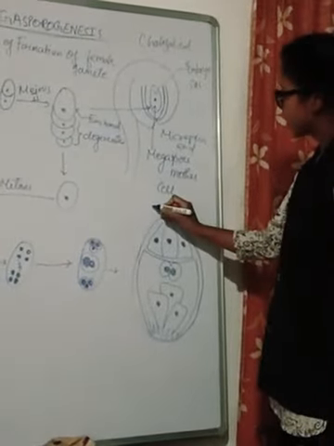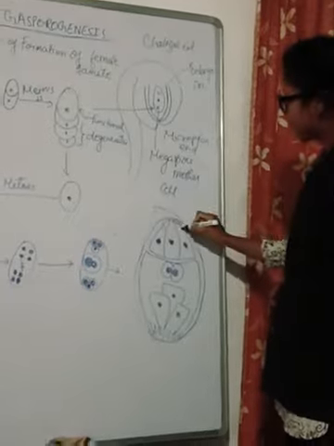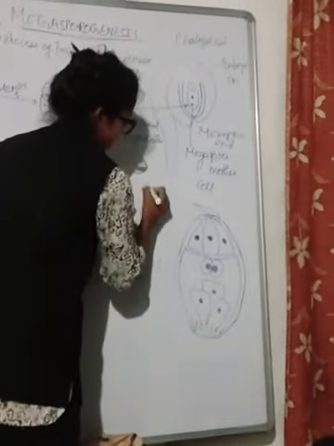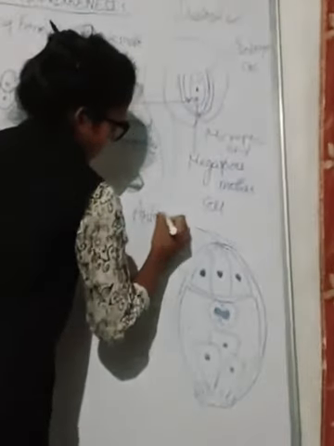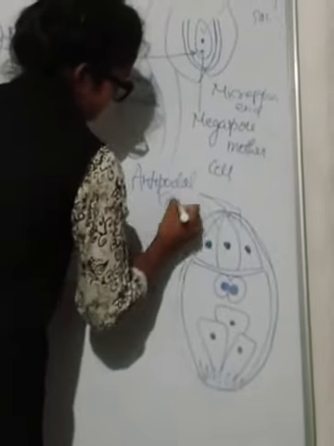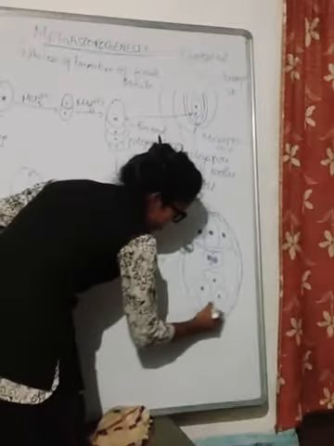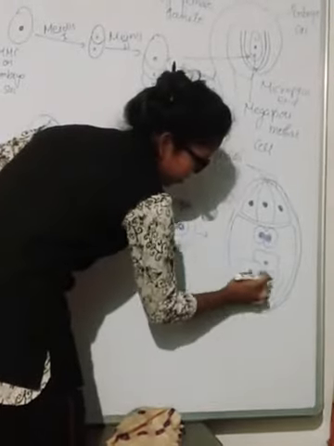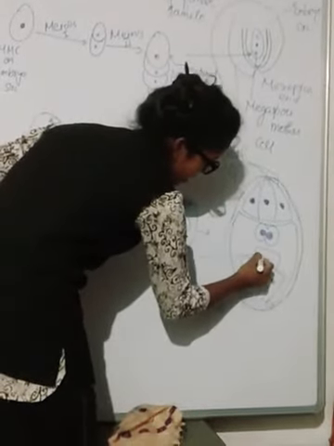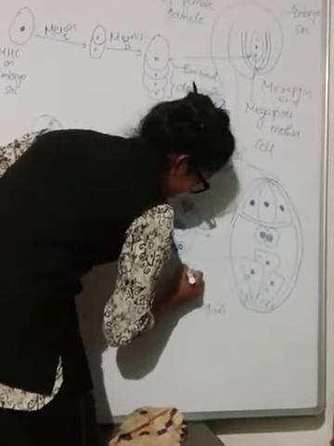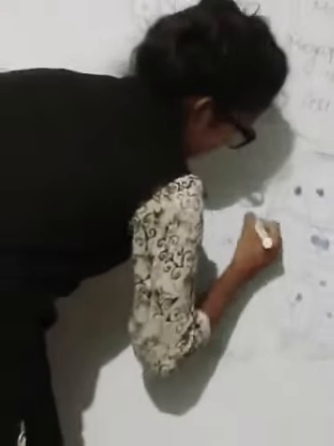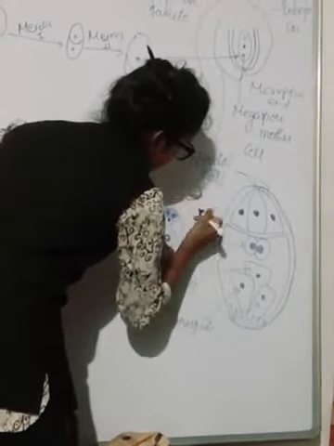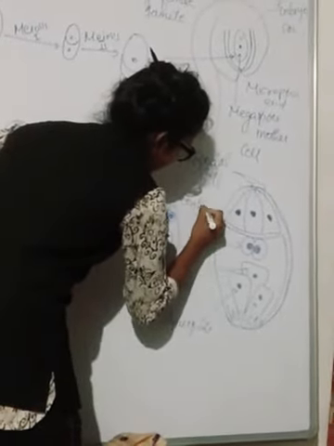So the names of these cells are like this. These 3 cells are named antipodal cells. Downside here, 2 cells are there. That is known as the synergids. Behind this, a cell is there which is known as the egg cell, and in the center we can see that is known as the central cell.